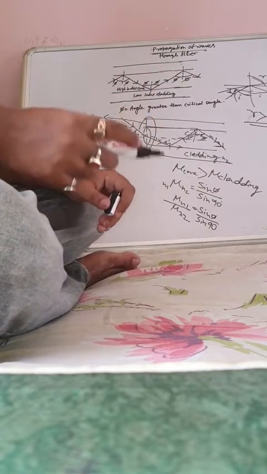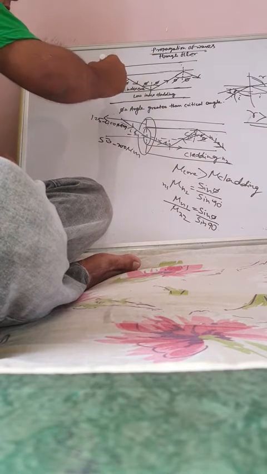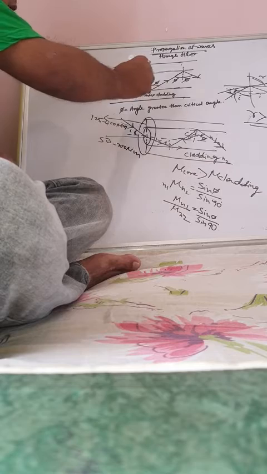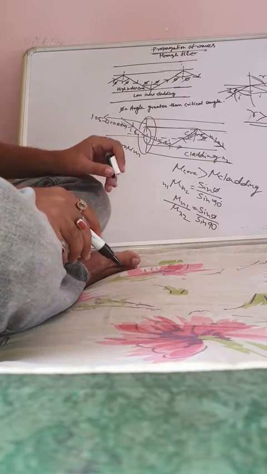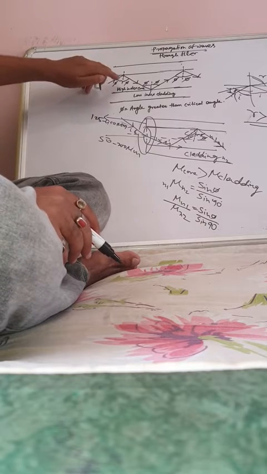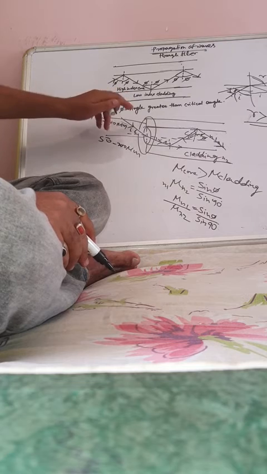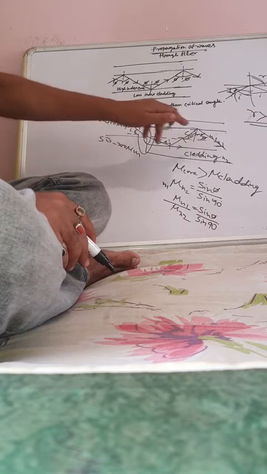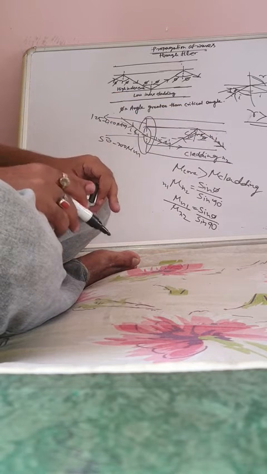This is the way. And always remember, when you are drawing this diagram, you should give the direction of the ray. Otherwise, in the examination, nobody will understand how the wave is propagating. This is the direction of the wave. This is the direction, this is the direction, and this is the direction.